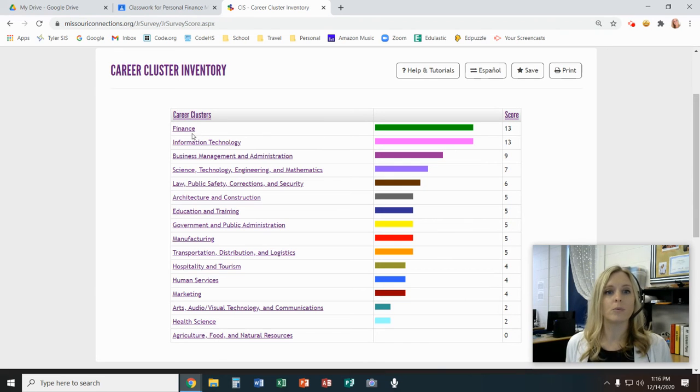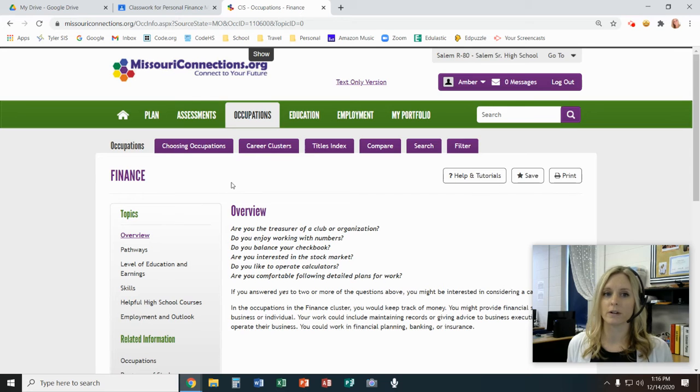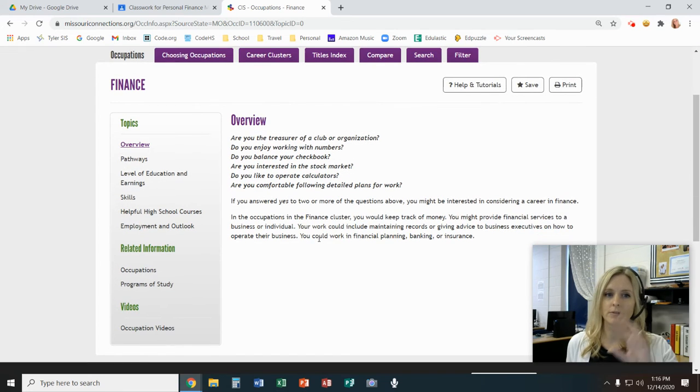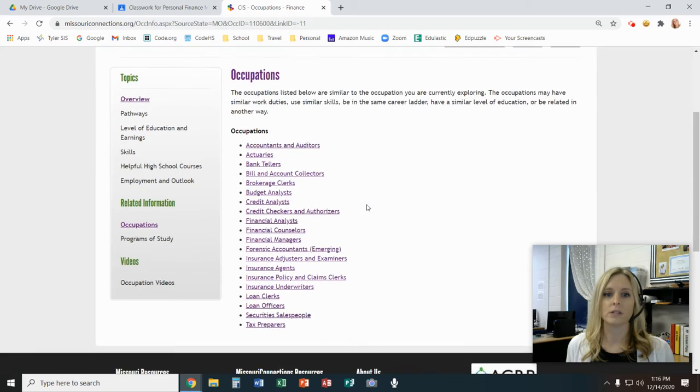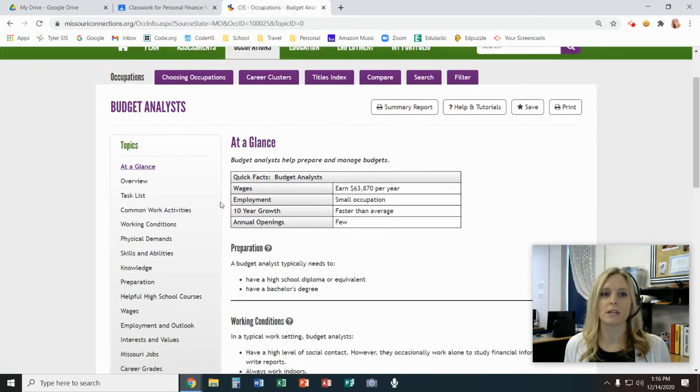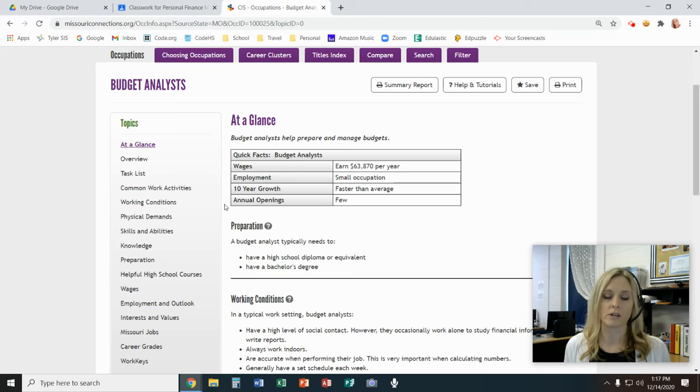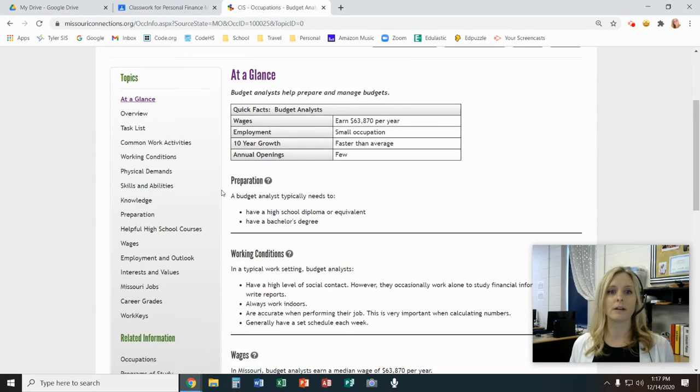So what you can do with this information is you can click on the actual career cluster. It's going to give you lots of different information about what that career cluster means. But if you scroll down here to where it says occupations, then you will see all of the occupations that fall into that career cluster. And then you could further click on any of those occupations and get a lot more information about a specific occupation. This is just your at a glance screen.